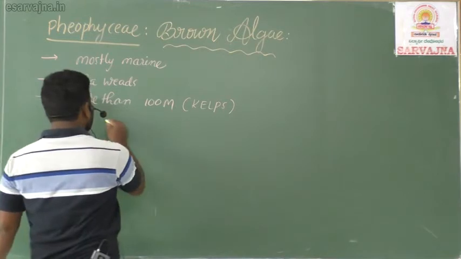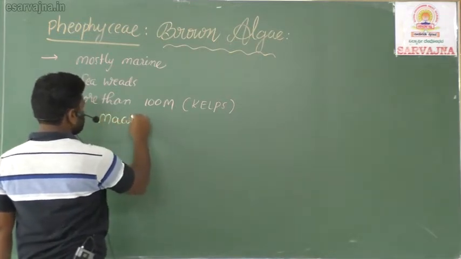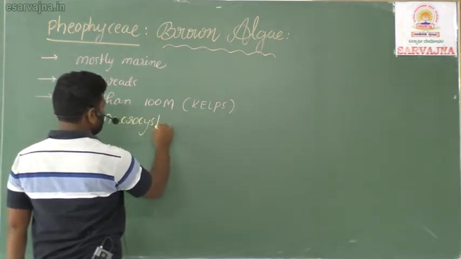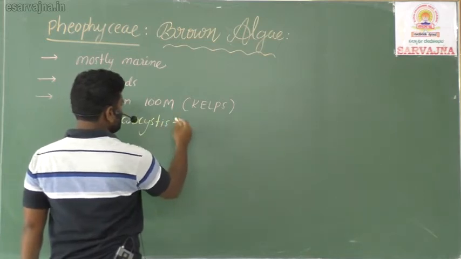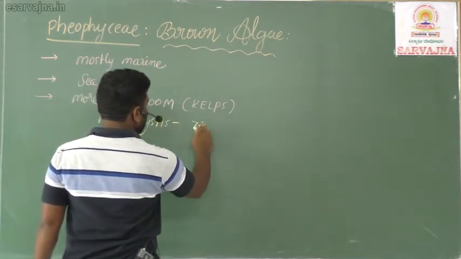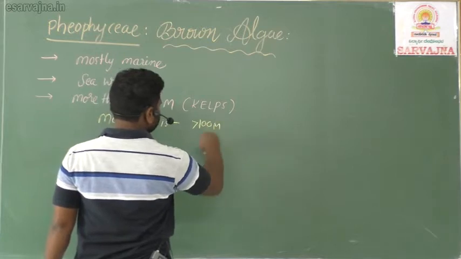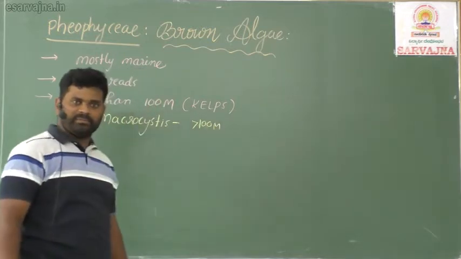And you know one plant called macrocystis, which grows more than 100 meters in length.